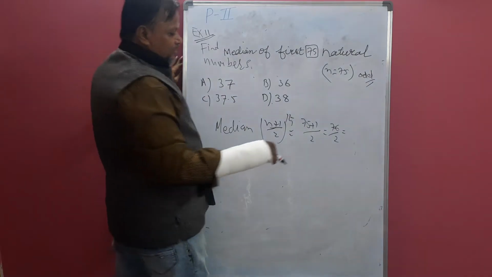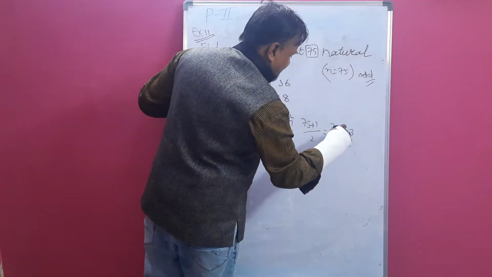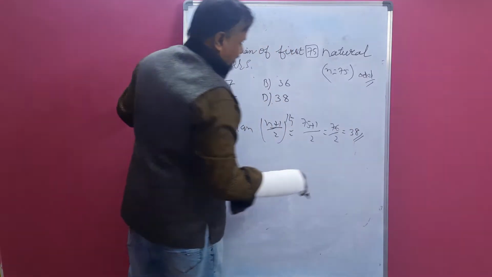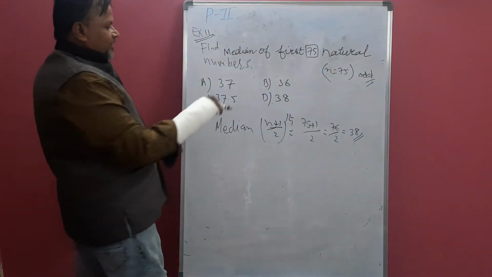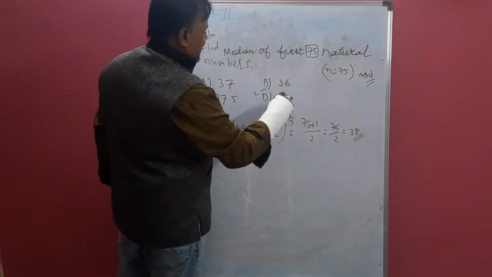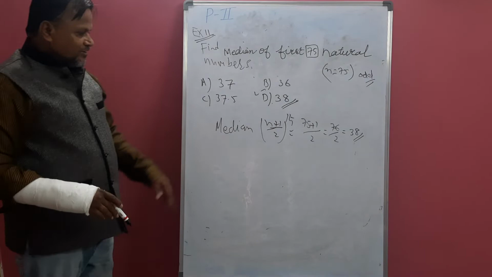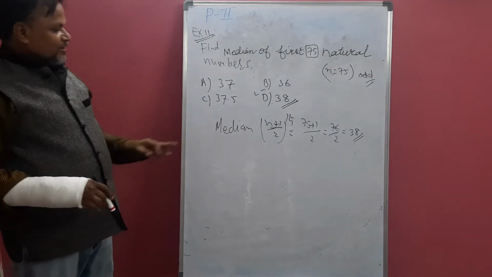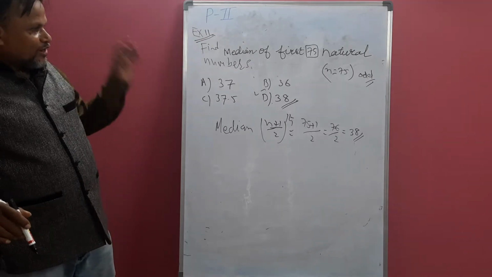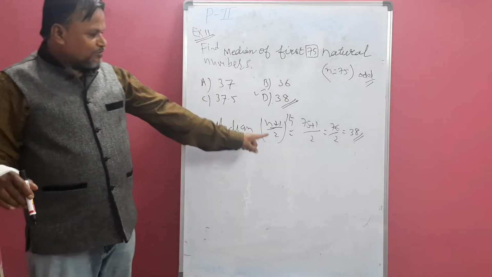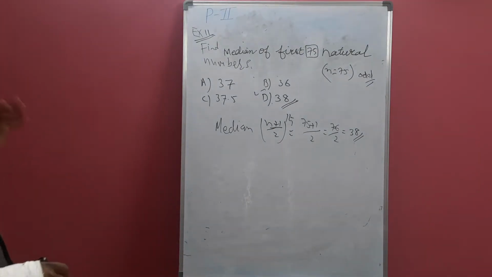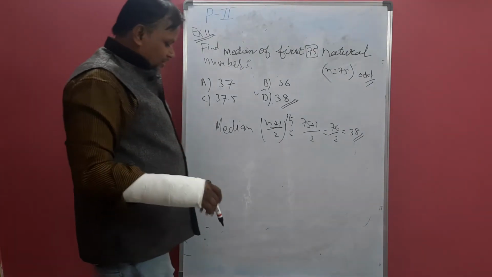76 by 2 is what? 2 3s are 6, 2 8s are 16, that is 38. Where is 38? D. A is 37, then 36, 37.5. D is our answer. So this is a shortcut to find the median of natural numbers. Whenever natural numbers are there, that observation is that value. So like that we can find.